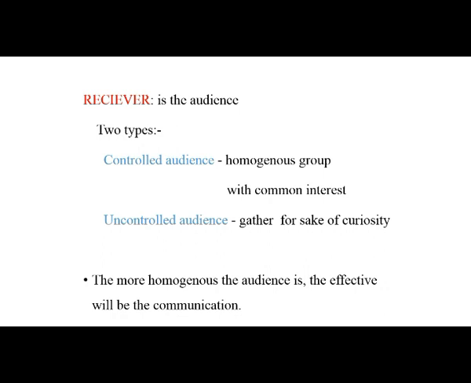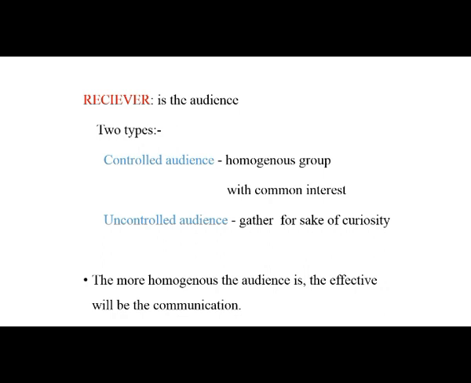Uncontrolled audience basically gathers for the sake of curiosity. Now, if you look at a flash mob or a role play in the middle of a busy market, right? Inside a mall, all of a sudden, there is a lot of noise, and suddenly people gather out of curiosity. Not everyone will be interested in the topic of your flash mob or in the topic of your role play, right? Everyone won't be interested. But they have gathered there just out of curiosity. So it is very difficult to communicate to an uncontrolled audience. So this is regarding the receiver end. You have a controlled audience and an uncontrolled audience.